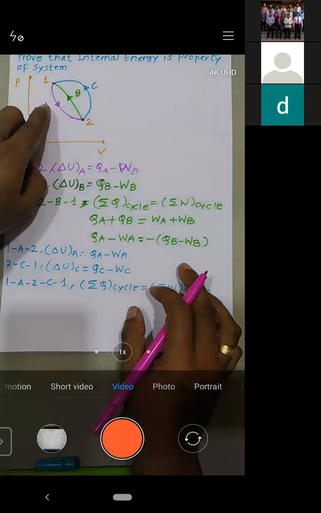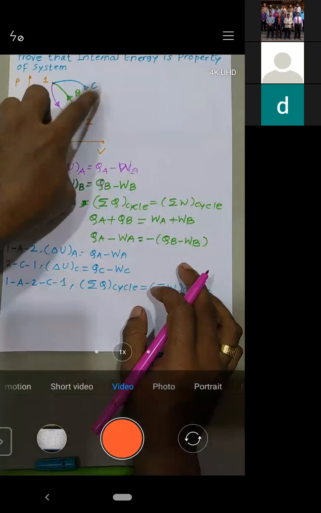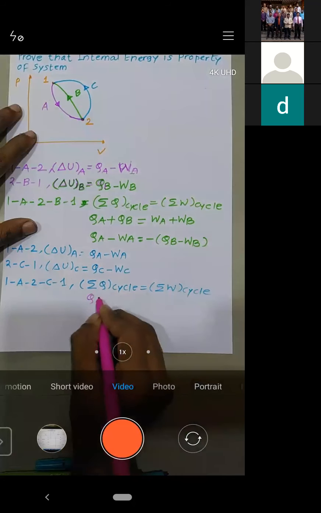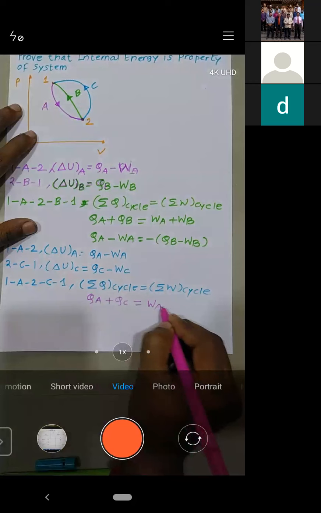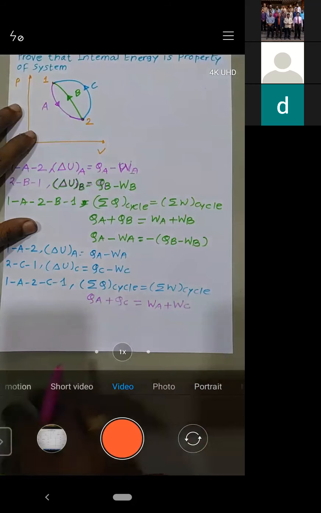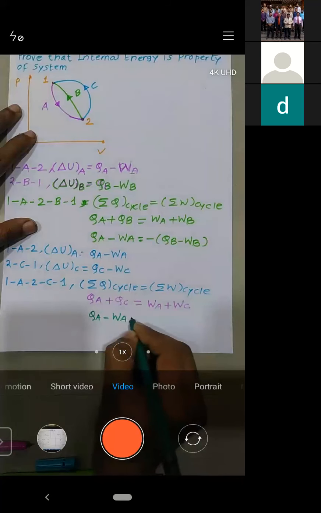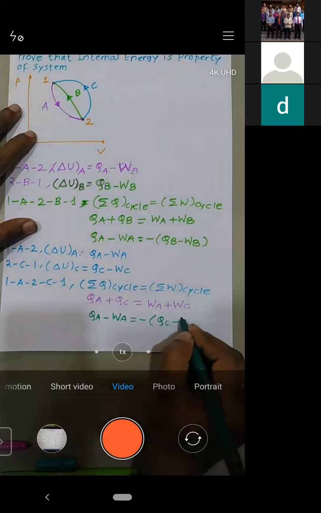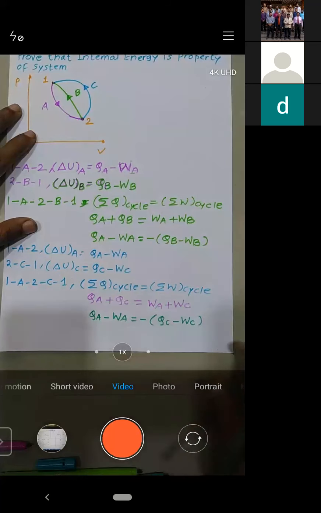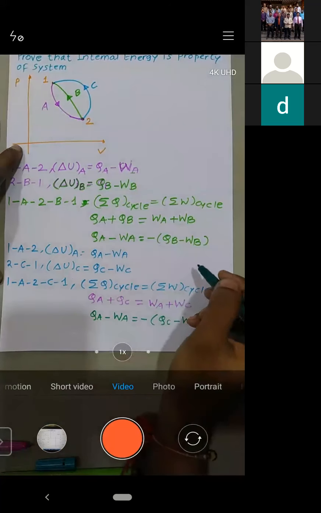Now, the cycle 1A2C1 consists of A and C. So this is QA plus QC. Similarly here, it is WA plus WC. Yes or no? Work done during C. So if you rearrange it, you will get QA minus WA is equal to minus QC minus WC. Is it okay? Yes or no?